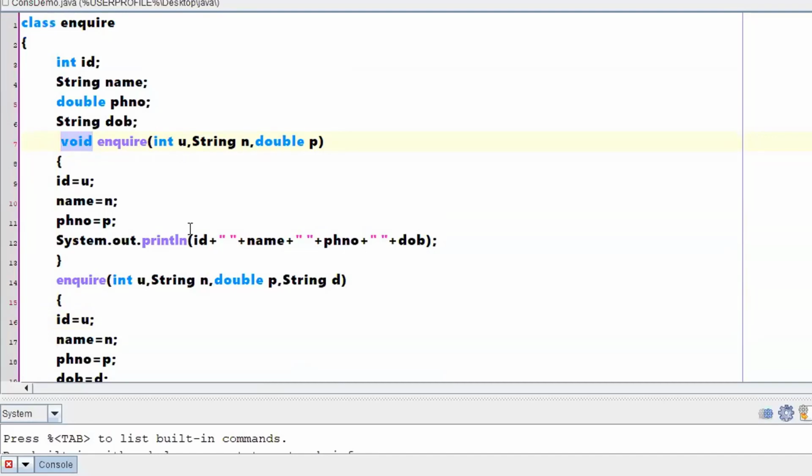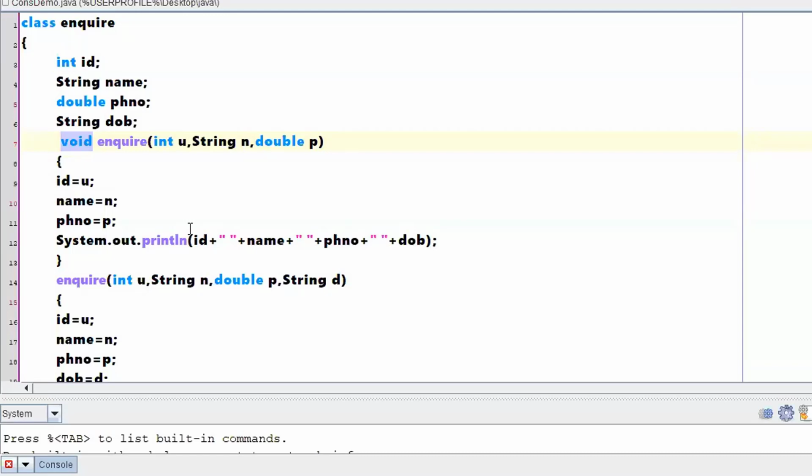I think it will be an error because constructors don't have any return type. Yes, we said in the morning it should not have any return type. You cannot write int, float, double, or even void for the constructor.